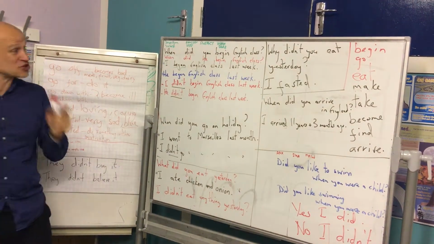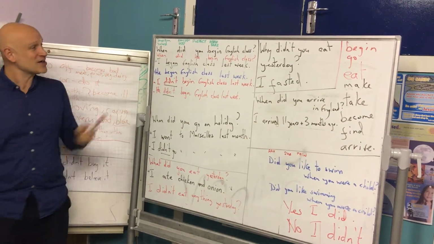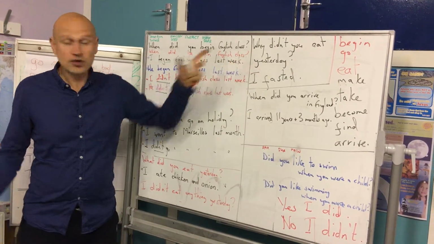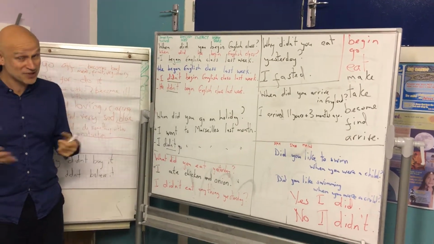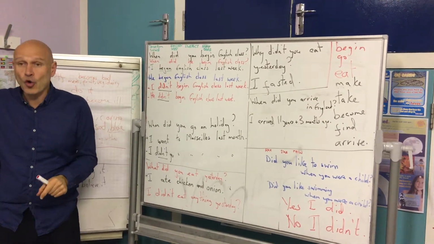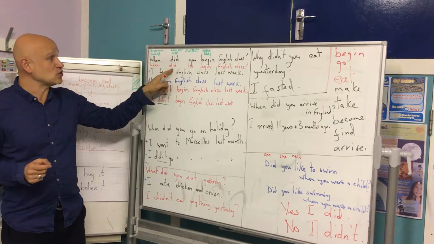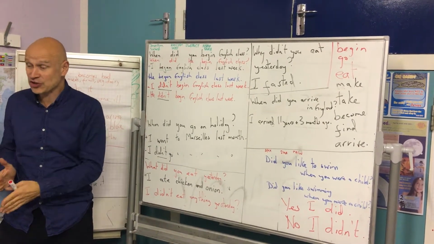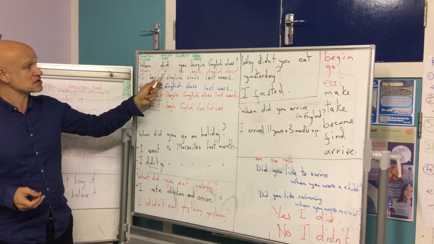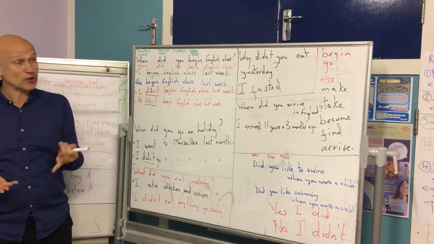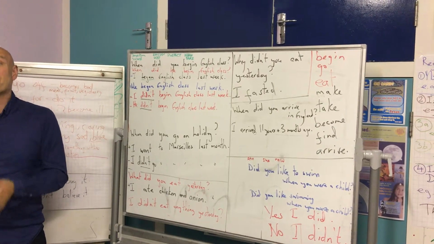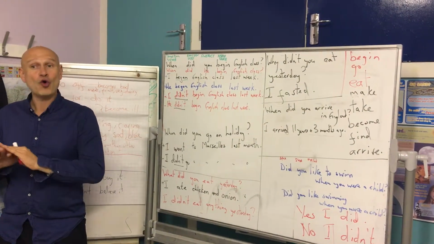Now, long questions start with a question word. We have when, what, why. Lots of different possibilities. There are more question words we could use. The next word in the question is this little auxiliary verb do, but we use it in the past to show that the question is past simple. Question word, auxiliary verb do in the past, subject, I, you, he, she, it, we or they, and then the main verb. And the main verb is always present simple first person.